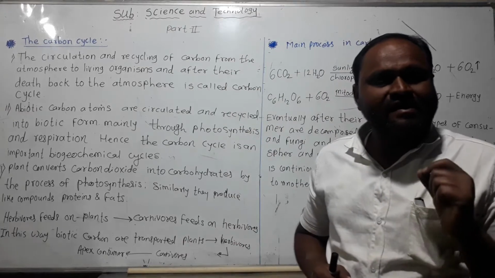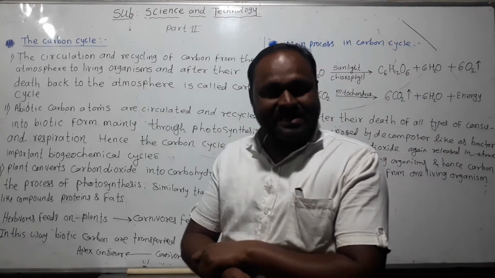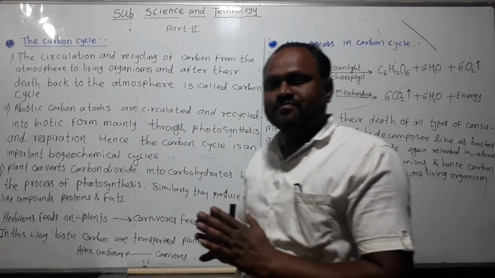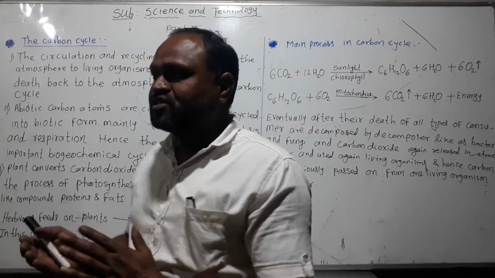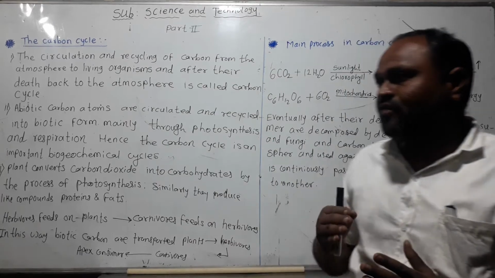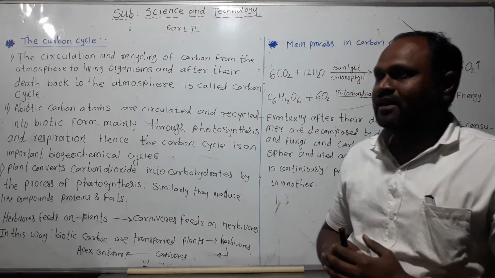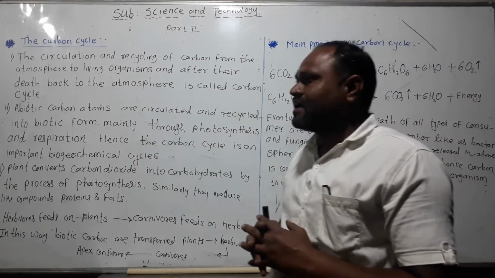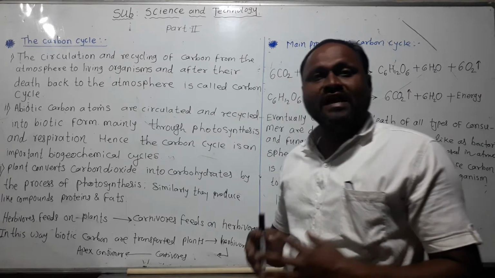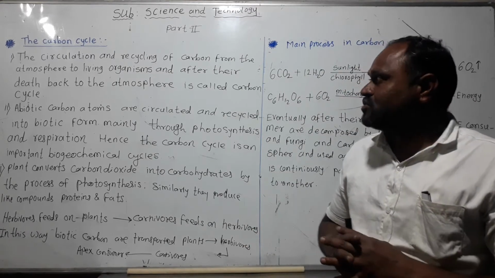What is meant by carbon cycle? Carbon, having the symbol C, is an essential element in an ecosystem, and it flows from one level to another. Carbon is found in nature in the elemental form.